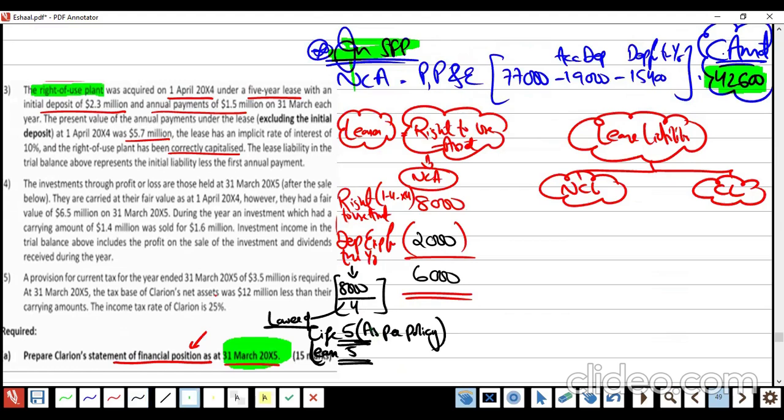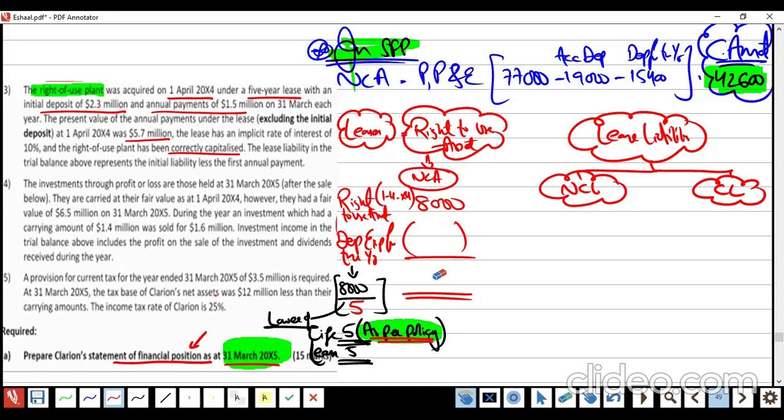So I tell them that if you do it like this, you must write a line that we are taking 5 because of the policy, so the examiner will not say anything to you. If you choose 4 as the life of all the plants, including that one, you will mention that you are assuming this. But if you say the policy of the company is to depreciate over 5 years, you mention that you are using 5 years of life as per policy, and the lease term is also 5 years, so you calculate the depreciation over 5 years. Got me or no?